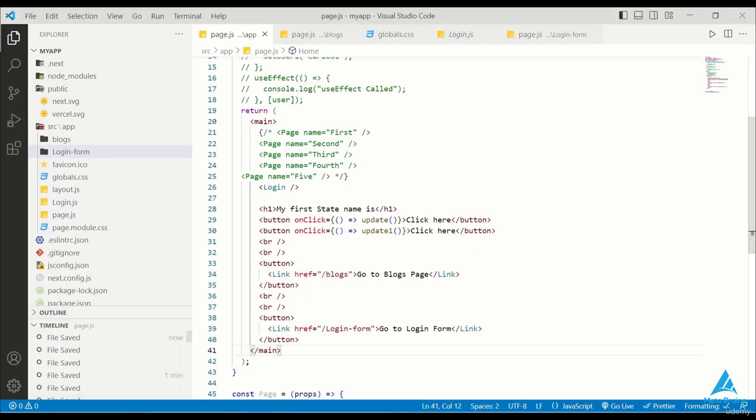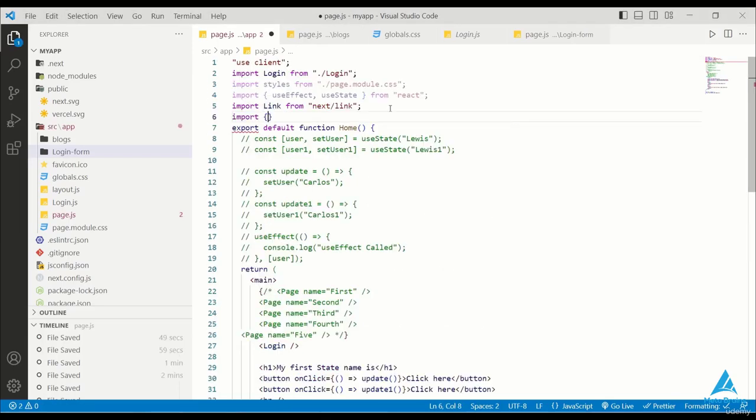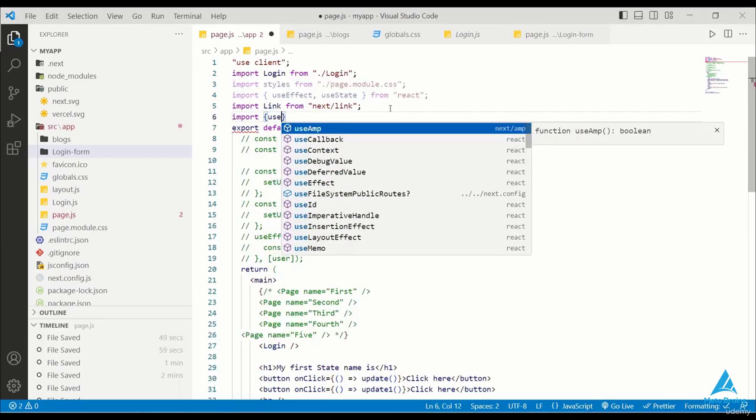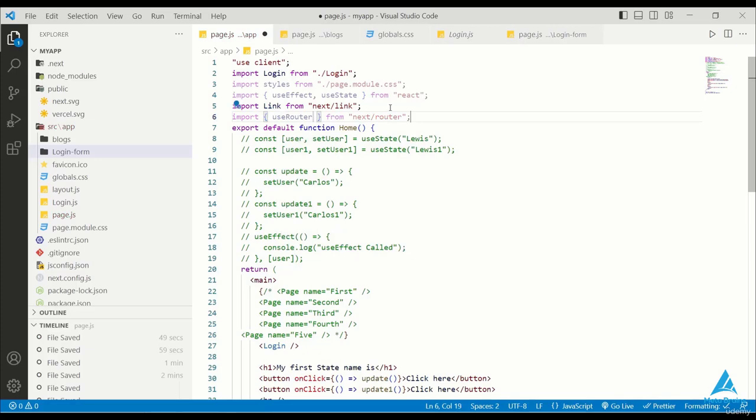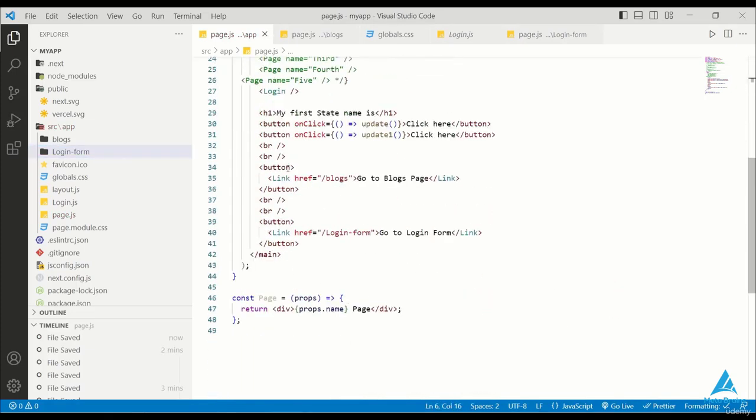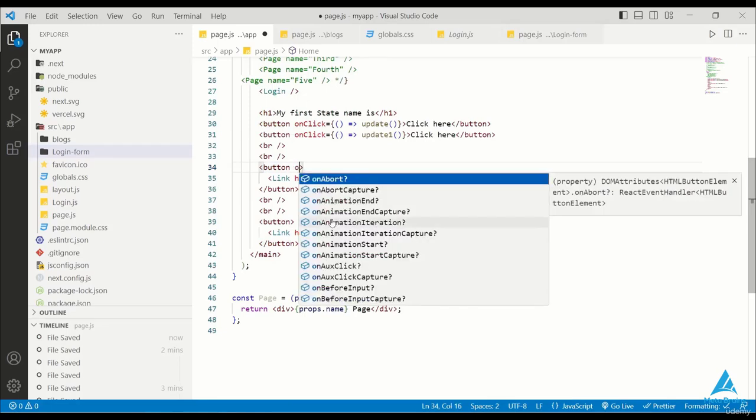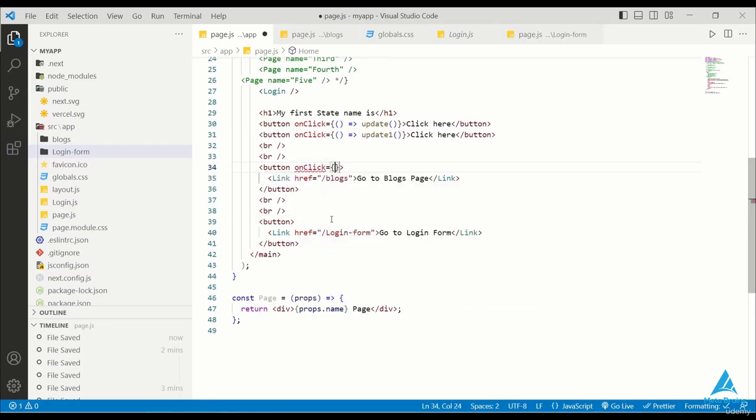Okay, so to remove these underlines, we have to use a router where we don't have to use the link again and again. And we can use our routing by giving a proper path. So we have to import the router first. We have imported the router. After importing the router, we have to use the onClick event. After writing the command, create an anonymous arrow function.